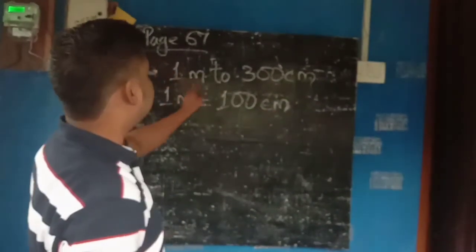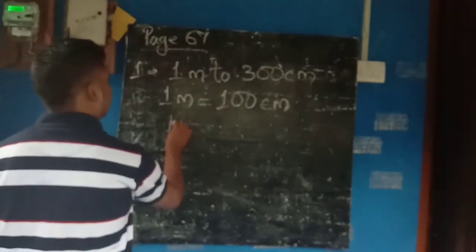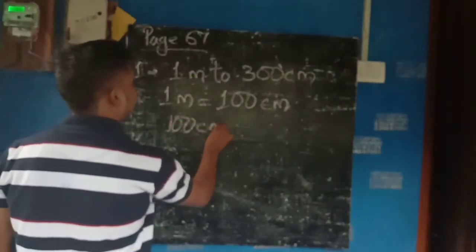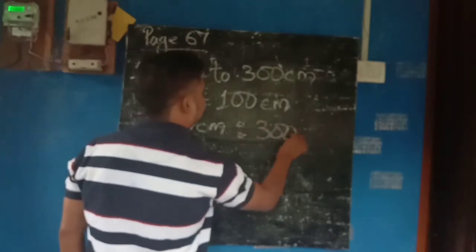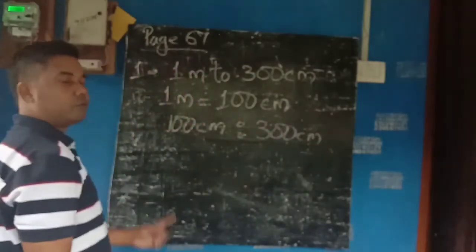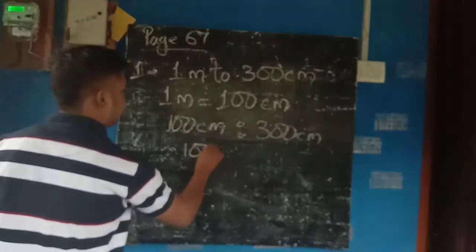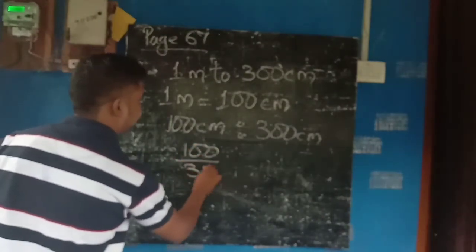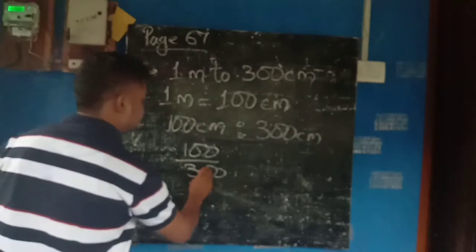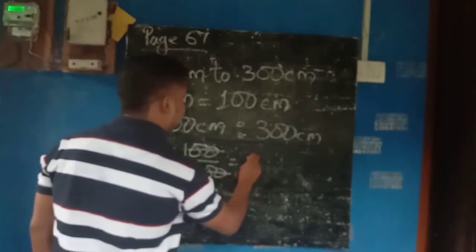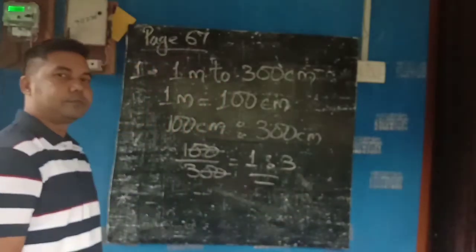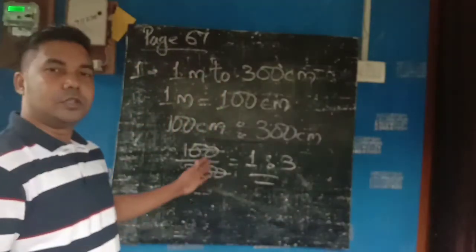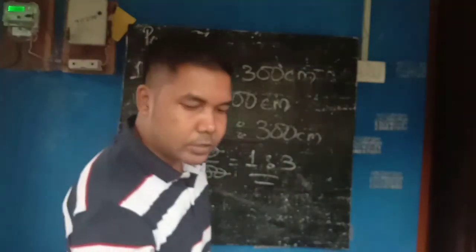So now you convert this into ratio. 100 centimeter is to 300 centimeter. Now 100 by 300, 0 0 cancel. The answer is 1 is to 3. So this way you will do this sum.